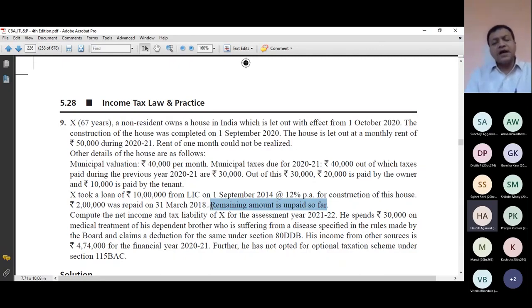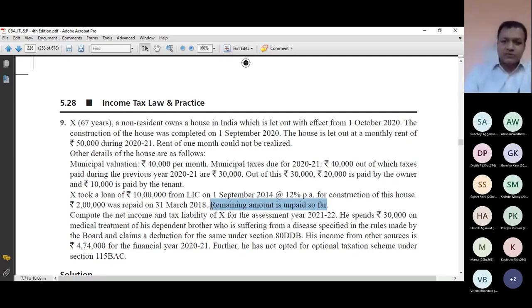If it is written that unpaid so far, then so far practically is not a correct language. But for my course, because I have to study previous year 2021, I must be sure that at least it is unpaid till 31st March 2021. Or at least if this line is mentioned, remaining amount is unpaid so far, I must be confident that at least it has not been paid till 31st March 21. After this date, if it is paid, it does not matter for my previous year.